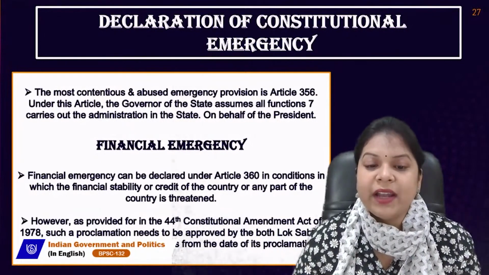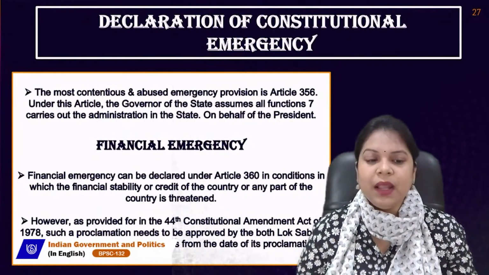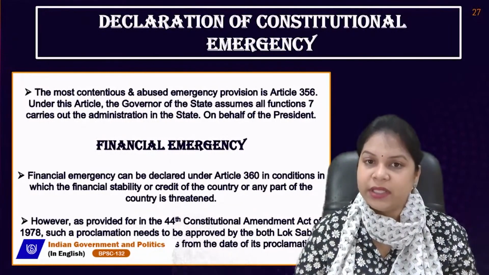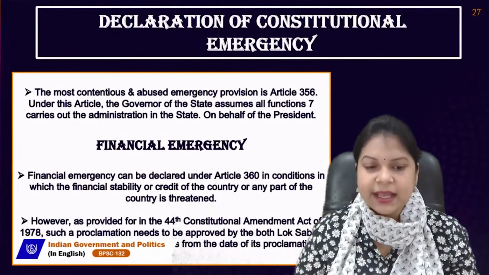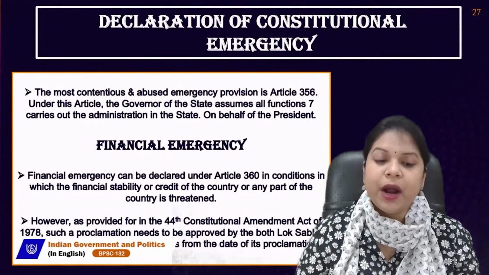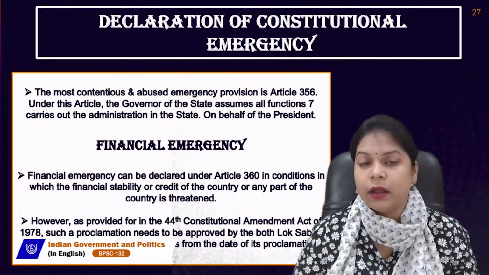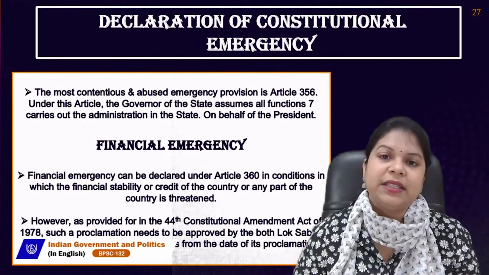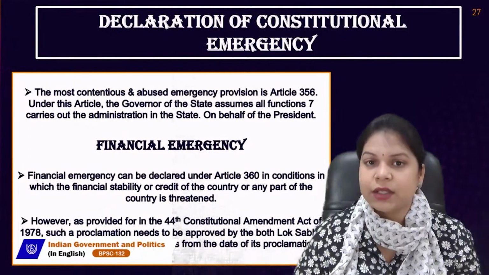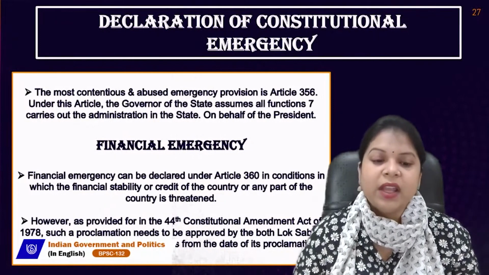Let's talk about financial emergency. Financial emergency can be declared under Article 360 in conditions in which the financial stability of the country or any part of the country is threatened. So, it is an emergency which is to be declared during a financial crisis of the country.